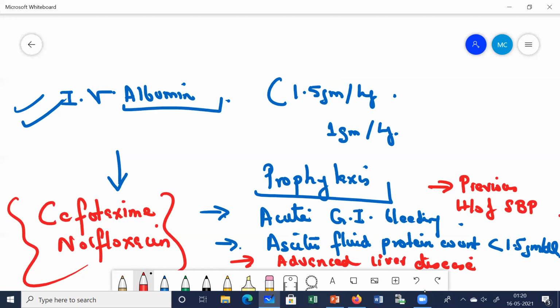What do you understand by SBP, spontaneous bacterial peritonitis? The infected ascitic fluid in the absence of a recognizable secondary cause of peritonitis, in the absence of any intra-abdominal infections. Etiology is mainly the translocation of bacteria from the gut. There is an impaired immune response, which is not able to kill those virulent bacteria, and in the intestine there is this translocation of bacteria from the gut. And if there is any GI bleeding, these are all the etiology of SBP.